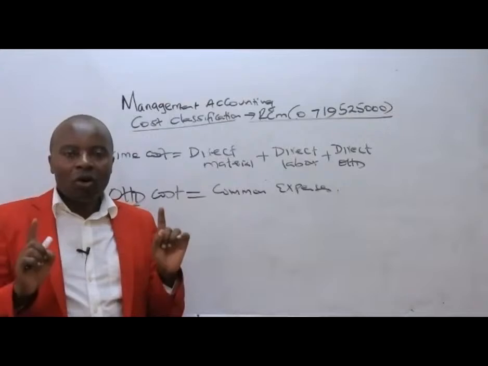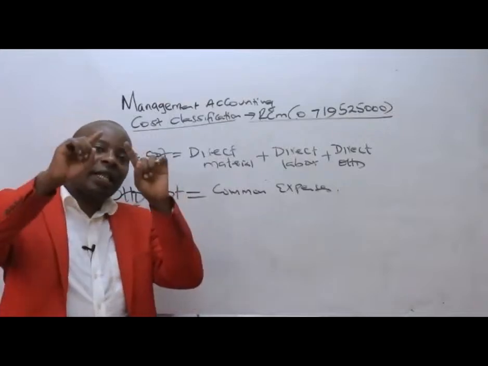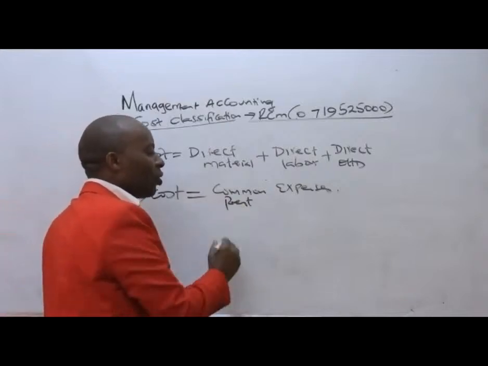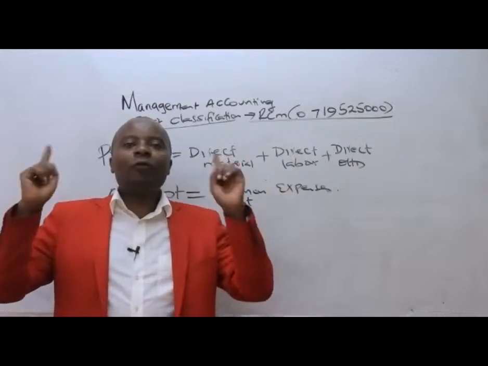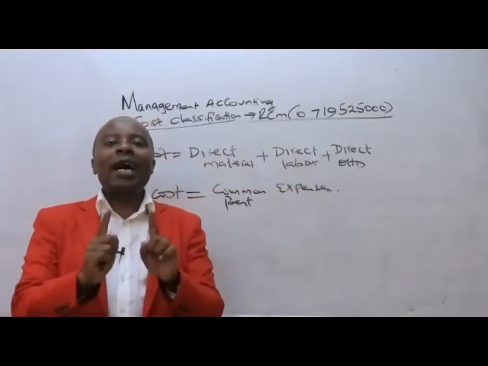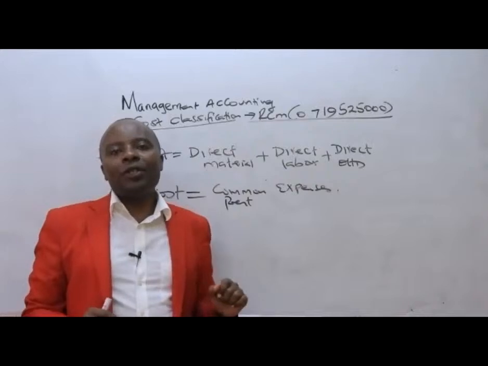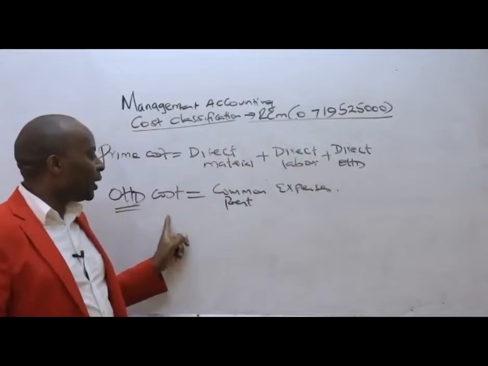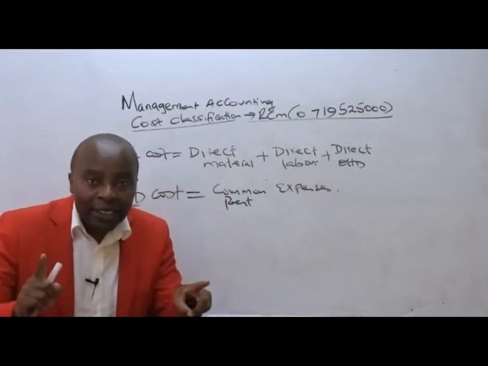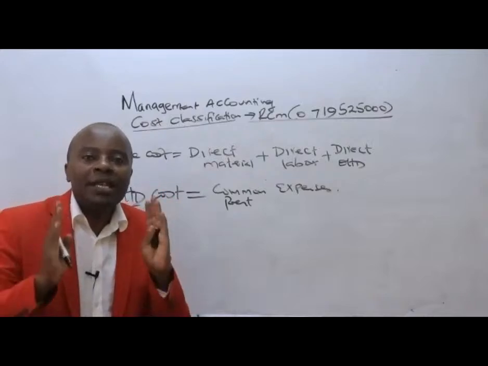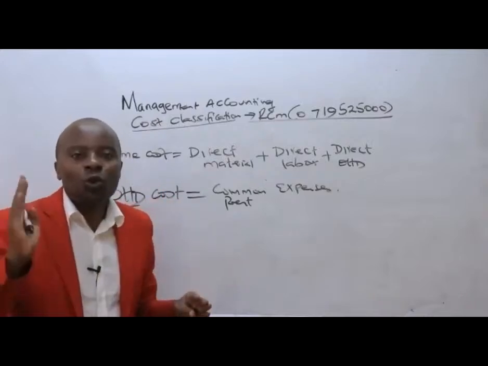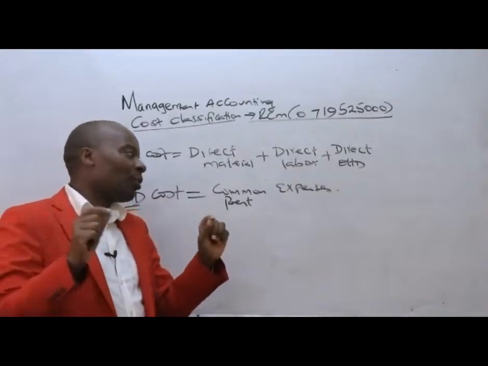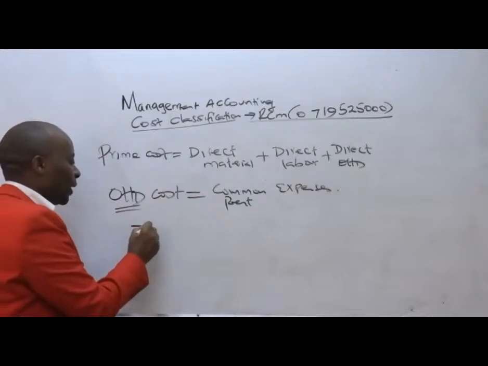Overhead costs, I'm repeating again, these are the common expenses, like rent. Rent is an overhead cost that we are incurring for the benefit of all the students of RCM College. At the end of the day, we shall be seeing that these overheads, for pricing purposes, must be apportioned to the units that are benefiting directly, so that we'll be able to establish what we call cost per unit. But most importantly, you need to understand something here.